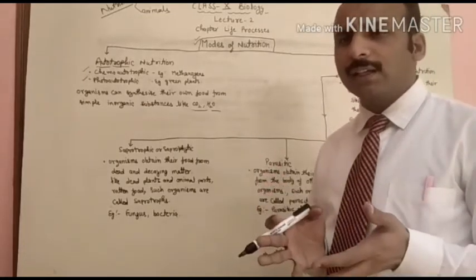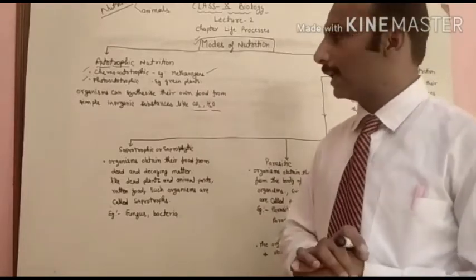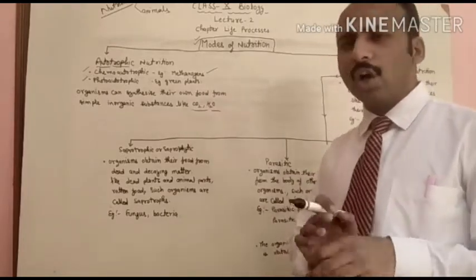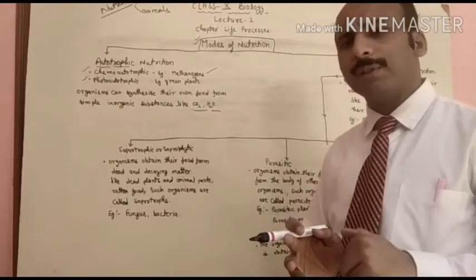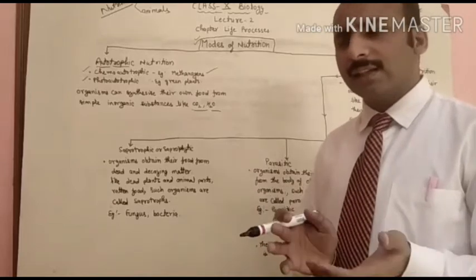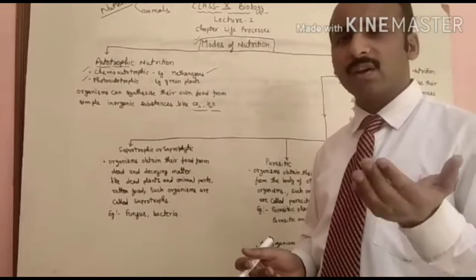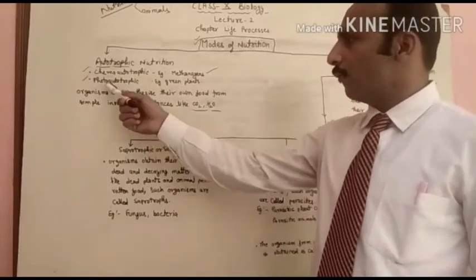Few organisms like methanogens, a type of bacteria you studied in class 9th, obtain their food from simple chemicals. They obtain energy directly from chemicals like methane gas. That is why they are called chemoautotrophic, meaning they can obtain their energy from chemicals.